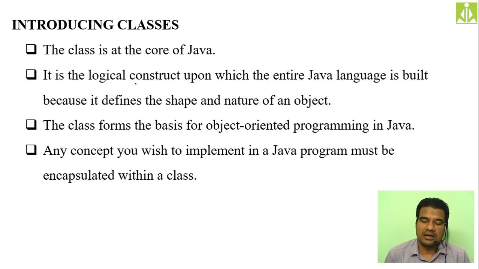So the class is the core for Java, and upon the class only the entire Java programming is built. Without these classes there is no Java programming language. The class forms the basis for object oriented programming in Java. Whatever object oriented programming principles you try to implement, all those principles are completely dependent on classes. So without classes there is nothing in Java.